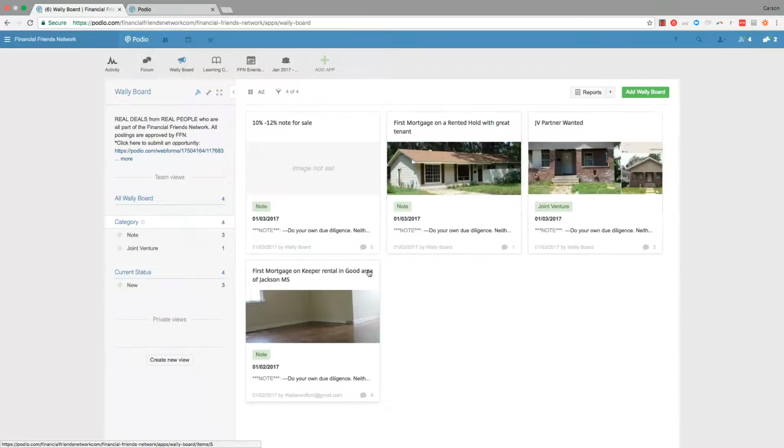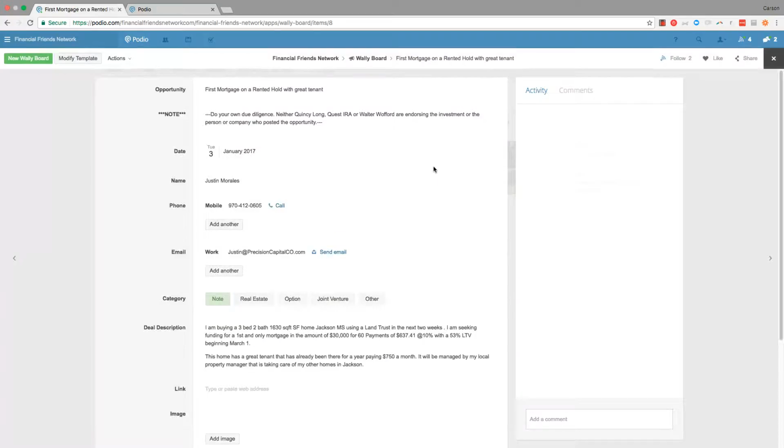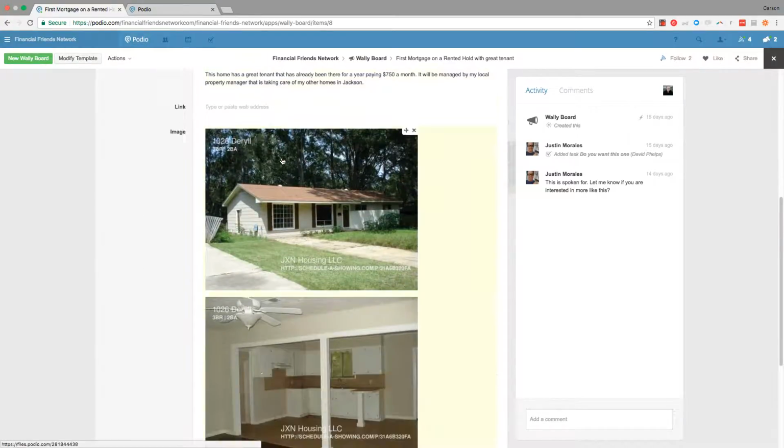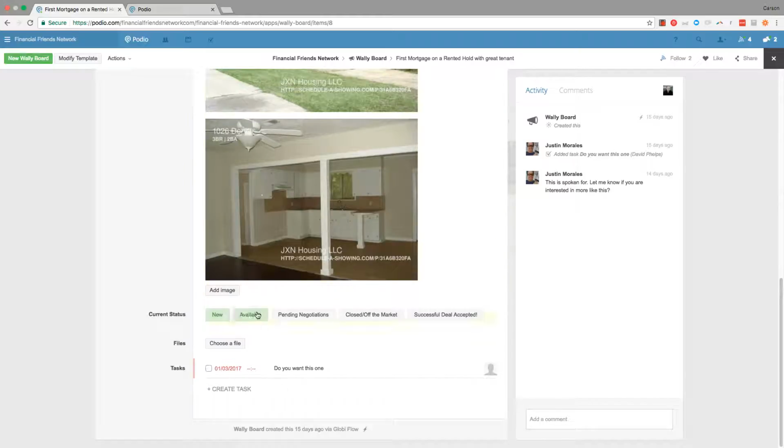You see some past items in here that you can take a look at, and these are deals or opportunities that other members of the network have submitted that they're either looking for help on, they're giving you a chance to get in on a joint venture, or maybe it's something you've put in to see if you can drum up some investment or purchasing a note or something there. Click into any of these to see the details and find out the current status. Scroll through, see if it's still available, and even make a comment, note, or question if you have one.